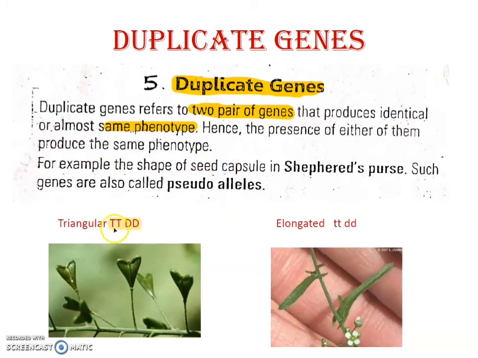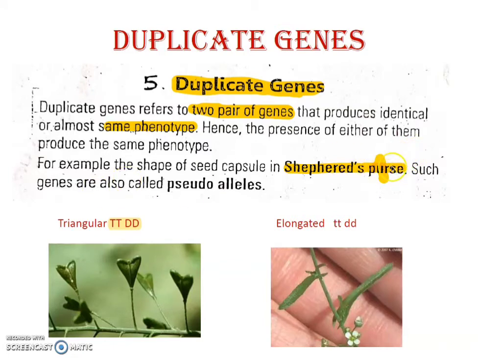Here capital T and capital D are the two genes with the same function, production of seed shape. Either capital T or capital D produces the same effect, that is triangular seeds. For example, the shape of seed capsule in shepherd's purse. Such genes are also called pseudoalleles. Shepherd's purse is the name of the plant.